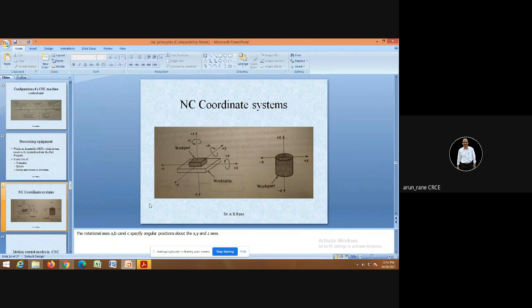Usually there are 20 tools, 40 tools, 60 tools, 80 tools, up to 200 tools. That many tools are not required, as the component is not that big. 40 tools is common, and 40 tools is sufficient also. These tools are mounted in a magazine. That is what is called the tool magazine, 40 tool magazine or 60 tool magazine.